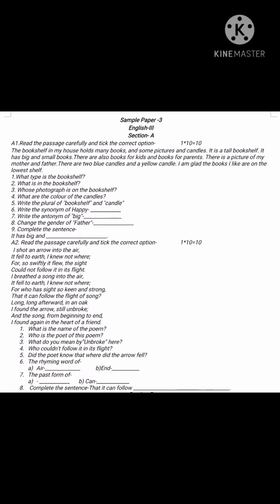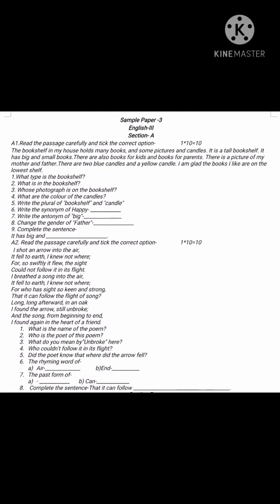Now the first question is, here I have not given MCQ, but you will get MCQ in this. So the first question is, what type is the bookshelf? The answer is, the bookshelf is tall. Now second is, what is in the bookshelf? You have to write, it has books, big and small books. Now next is, whose photograph is on the bookshelf? It is written, there is a picture of my mother and father. So the answer is picture of mother and father.